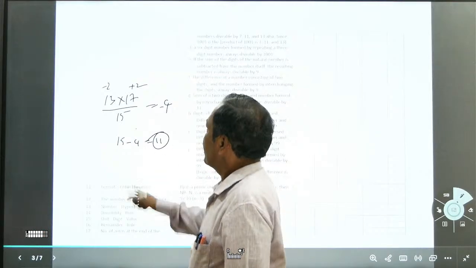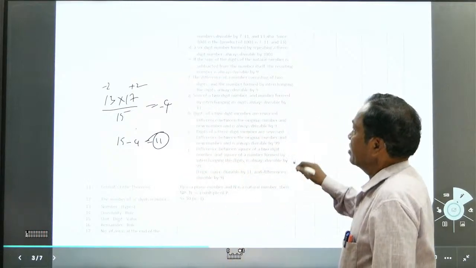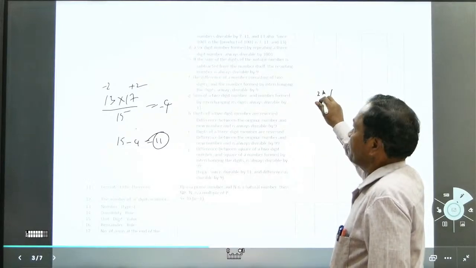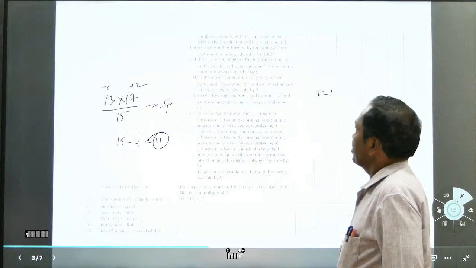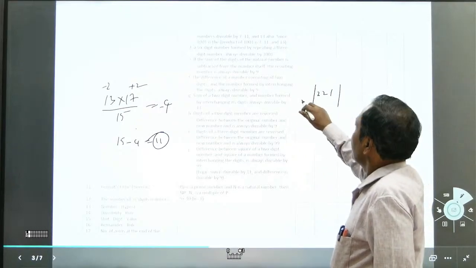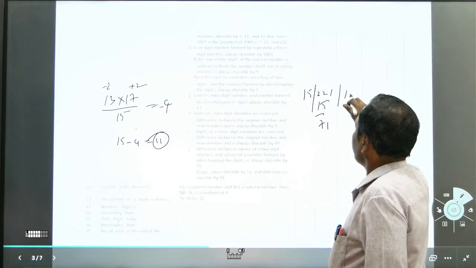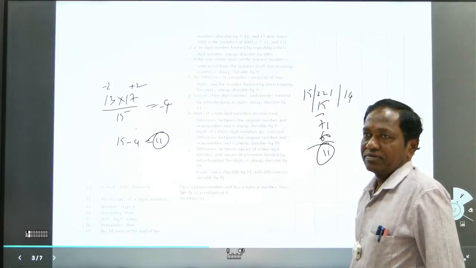You can take 13 into 7, how much value? 13 7s are 91. 13 into 17 is 221, right? Divisible by 15. 15 ones are 15, 15 4s are 60. See that, 11 is there.